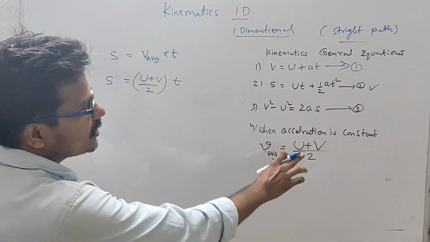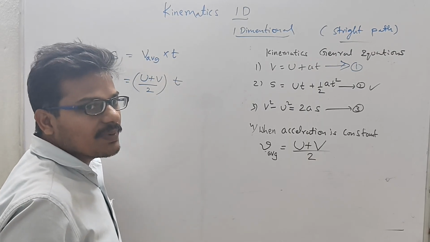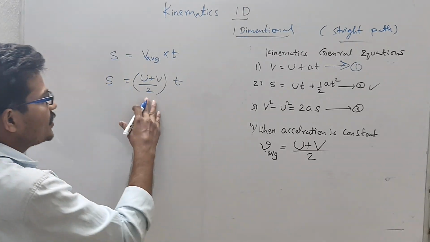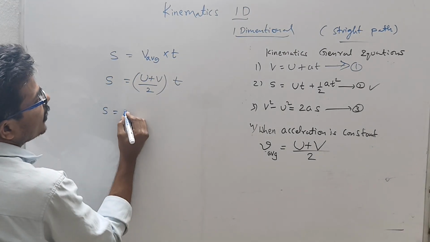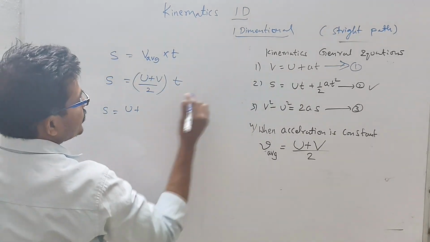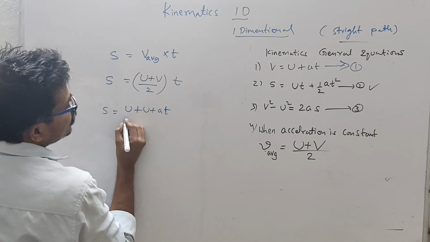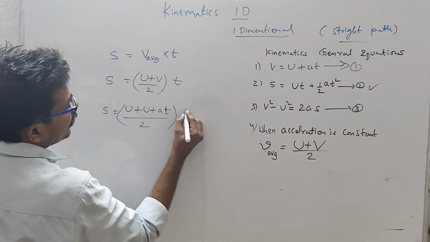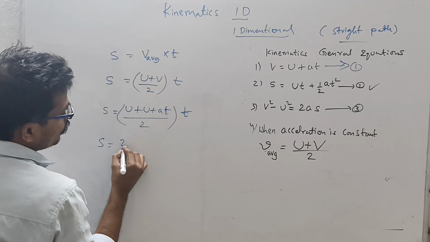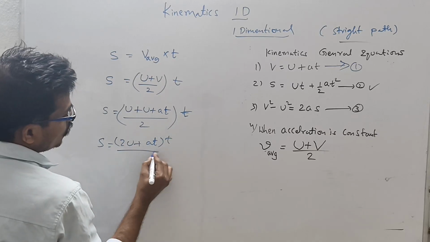When acceleration is constant, we can take the average velocity as the general formula, sum of observations by number of observations, like the mean formula in maths. Here v is nothing but u plus at, so replace v with u plus at. s is equal to (2u plus at) into t by 2.